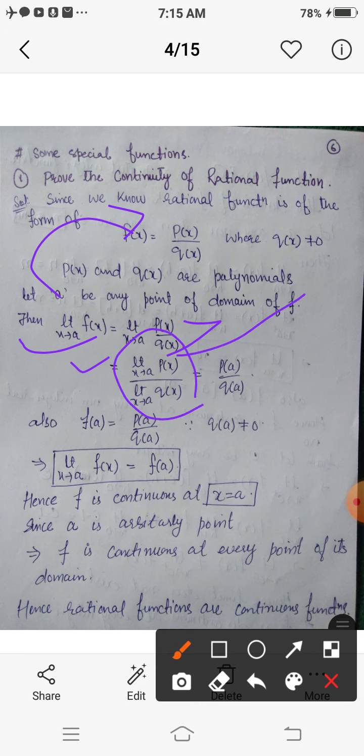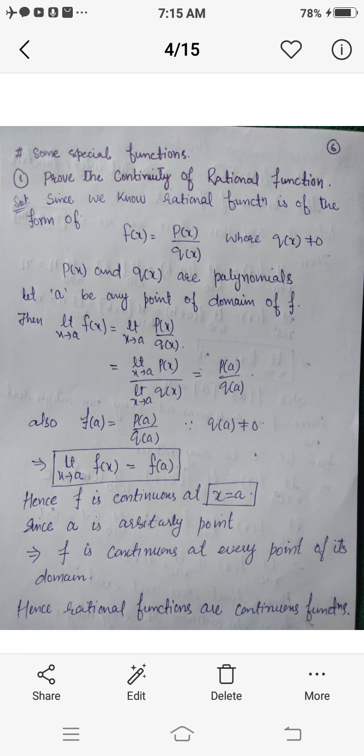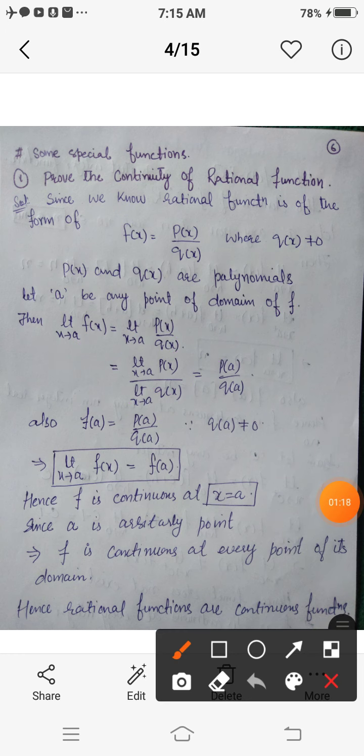Now p of x is a polynomial, q of x is a polynomial, and q of x is not equal to 0 for any point of its domain, which implies that q of a is also not equal to 0. Now limit x tends to a p of x is simply p of a, because limit of the polynomial is simply the value of the polynomial at that point. Similarly, limit x tends to a q of x is simply q of a.